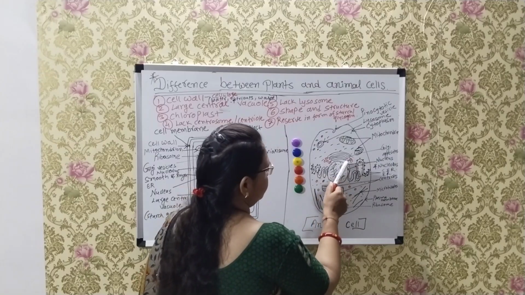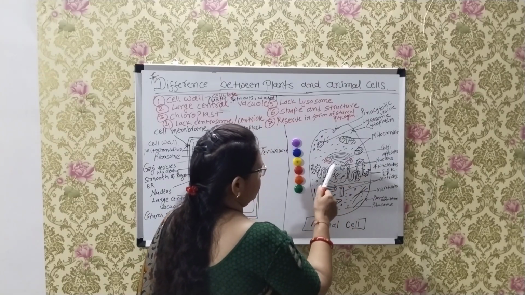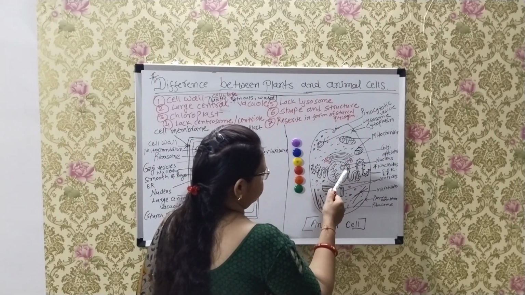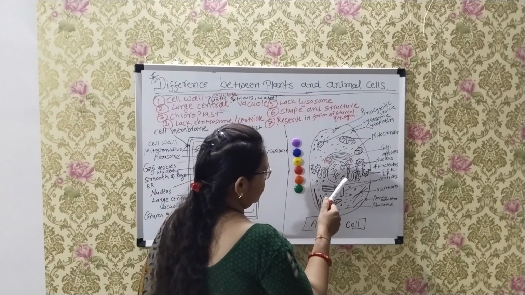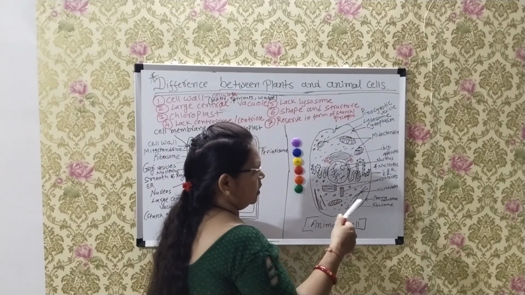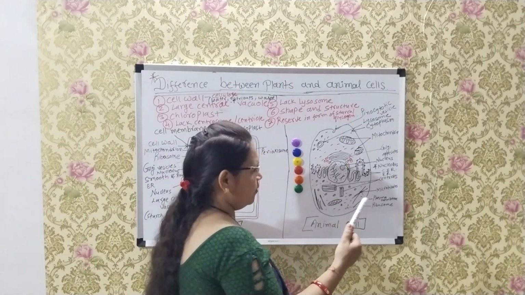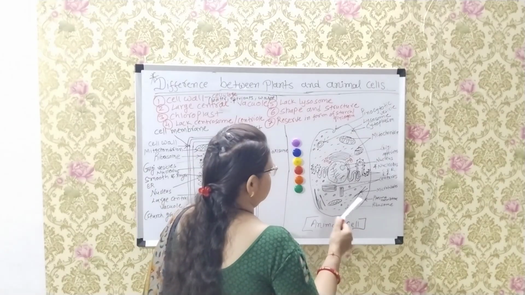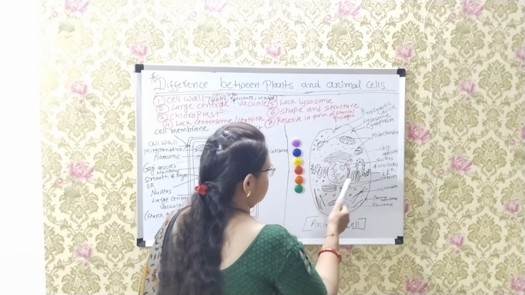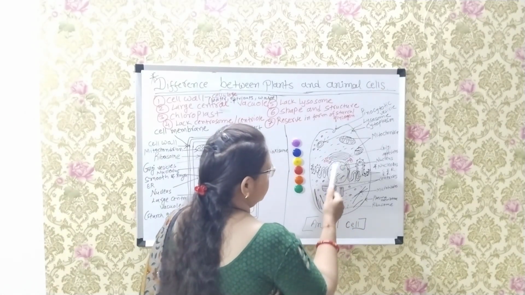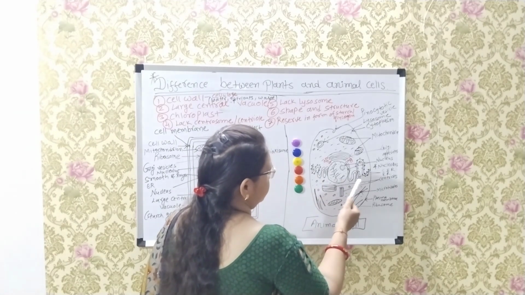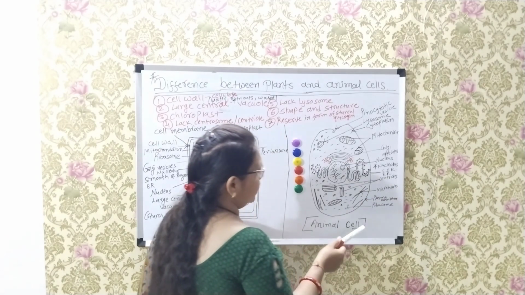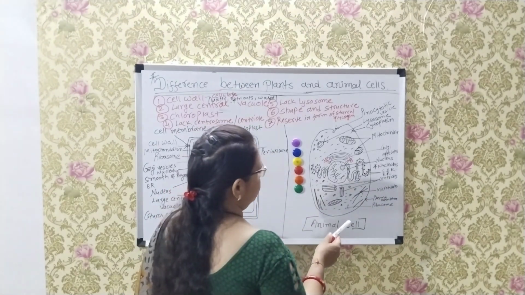This is the Golgi bodies. Golgi bodies are near the nucleus of the cell and are responsible for producing many types of enzymes in the cytoplasm. This is the nucleus, surrounded by two types of endoplasmic reticulum, rough endoplasmic reticulum and smooth endoplasmic reticulum.